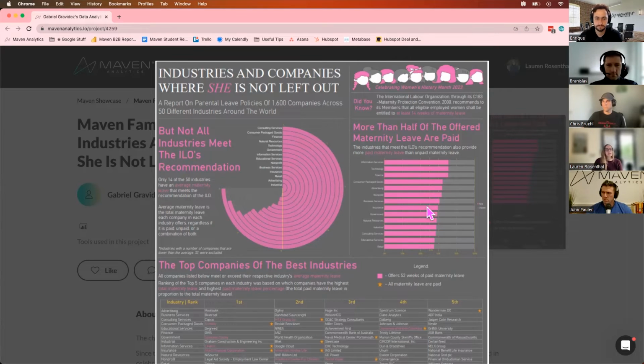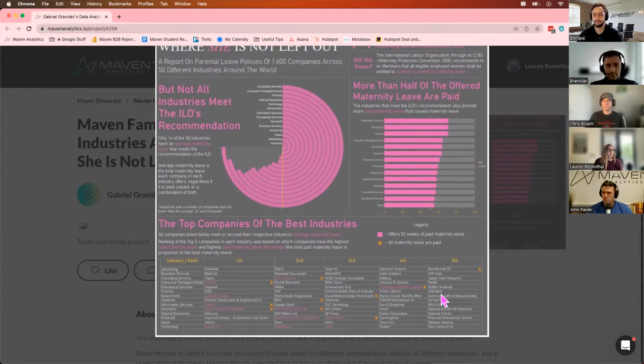He took the same 14 industries. He's comparing paid and unpaid leave in those industries. And what I really like about this one is that he called out that high level result of his analysis, and that's that the industries that meet the recommendations also provide more paid maternity leave than unpaid.